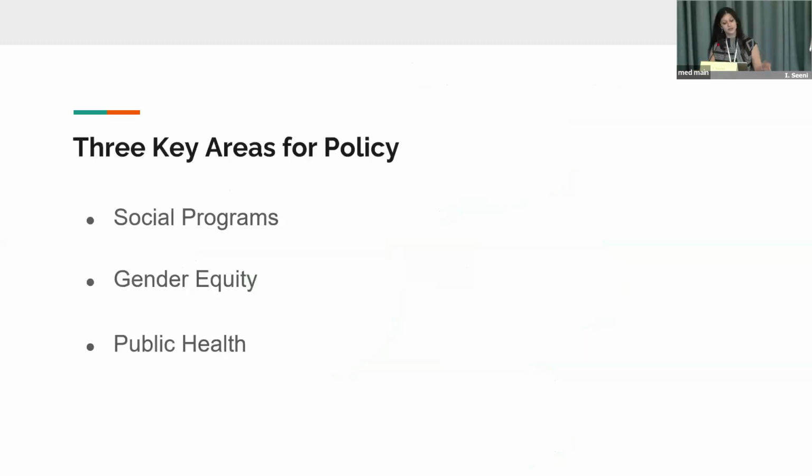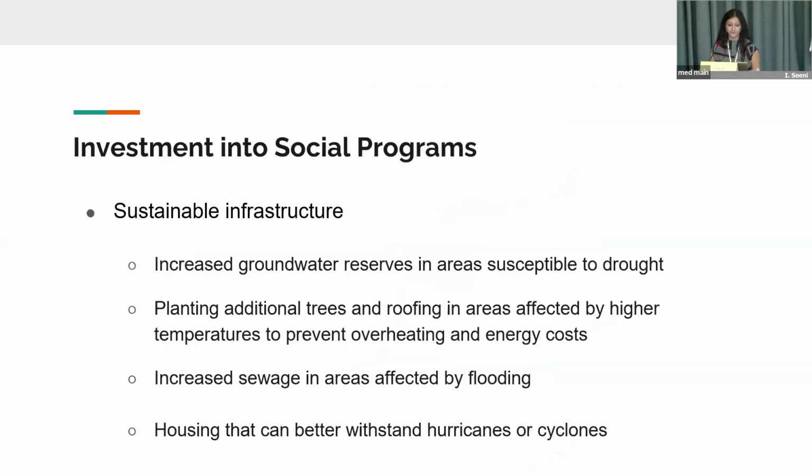So that brings me to where we should be going for policy. There are three key areas that we encourage governments to institute policy changes for, and those are social programs, gender equity, and public health. For social programs, a key thing we are recommending is investing in sustainable infrastructure.